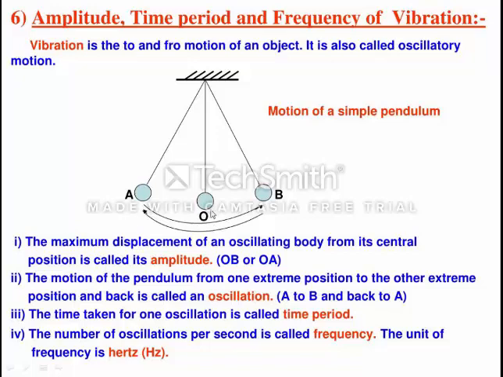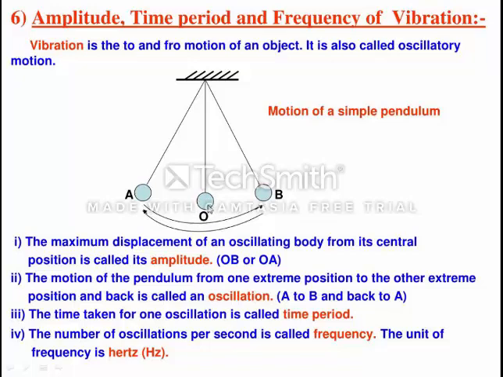Now this is the motion of the pendulum from one extreme position, let us take A, to the other extreme position B, from A to B and back to A. This is called oscillation. Or you can say the object moving from O to A, again from A to B, and coming from B to O, that is one complete oscillation.